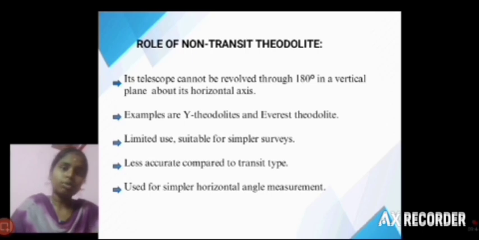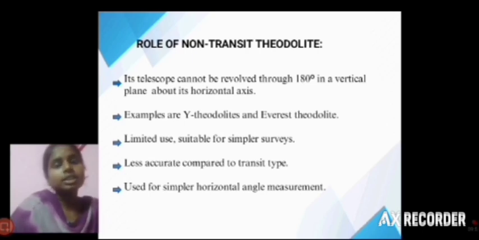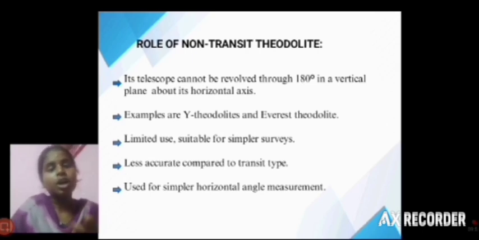It is suitable for small surveys and not for large surveying purposes. It gives less accurate values compared to the transit theodolite. It is suitable for simpler horizontal measurements, not for accurate values and larger areas.